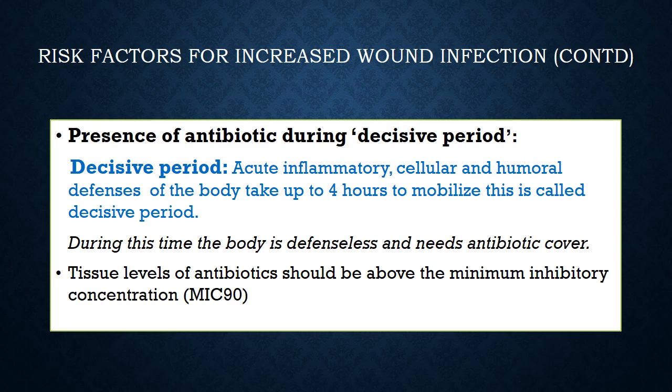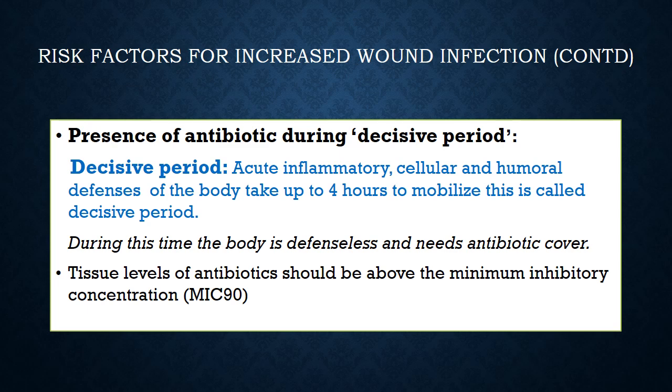So, what is the decisive period? Whenever the body comes across a new antigen, it instigates a cellular and humoral immune response, which is called acute inflammation. But this cellular and humoral immune response takes at least 4 hours to mobilize. These 4 hours are called the decisive period, whether the patient's wound will become infected or not. Therefore, it is this 4 hour period where the body is defenseless and needs antibiotic cover.